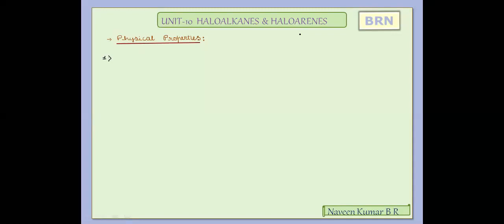In our previous class, we were discussing the methods of preparation of haloalkanes and haloarenes. Now we'll continue with the class. We'll discuss the properties of haloalkanes and haloarenes.